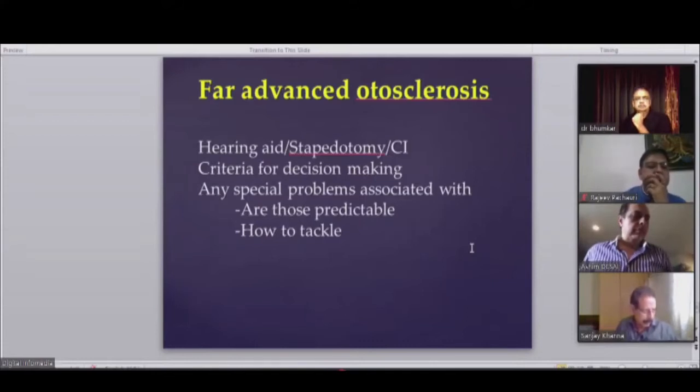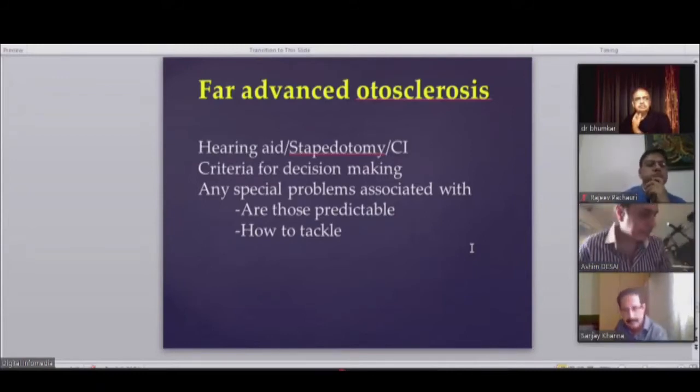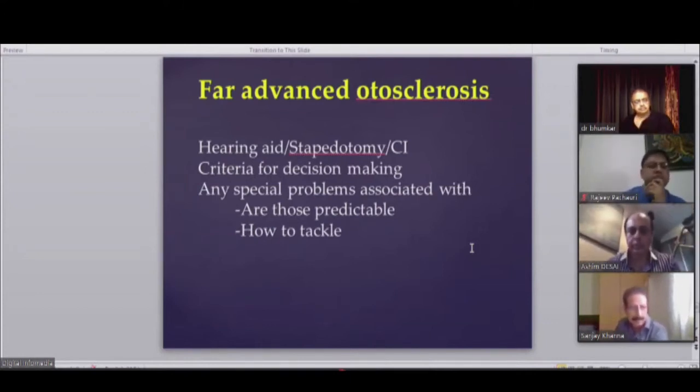Okay. So we are finished with the questions. You can carry on. Okay, so we are coming to the very important part before ending the session, far advanced otosclerosis, and this is important. Up to 3 to 4% of patients of otosclerosis ultimately develop this, and we have already discussed the definition. When the air conduction loss goes beyond 85 dB and the bone conduction is measurable, we are left with limited options in those situations. So decision making is important, and then management is equally important because it is not all that easy.